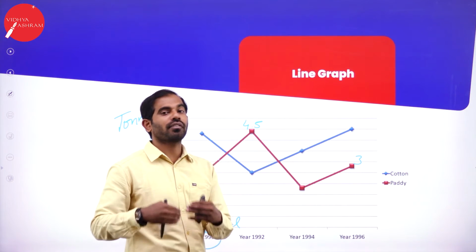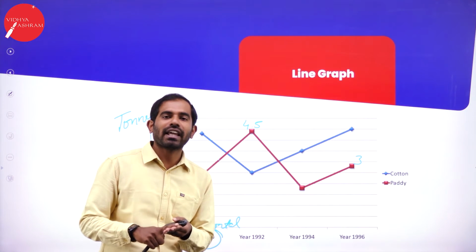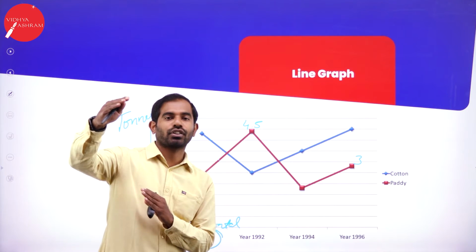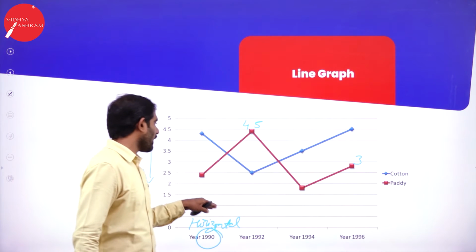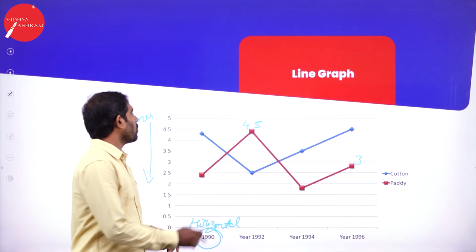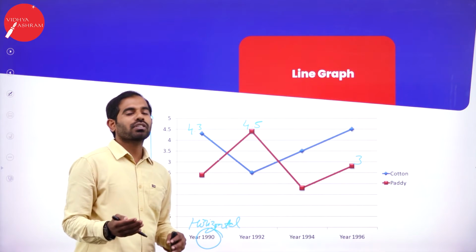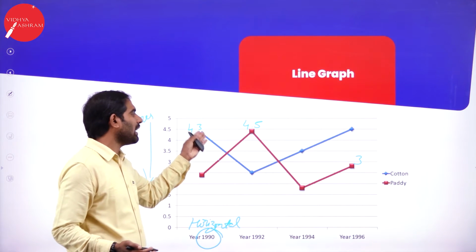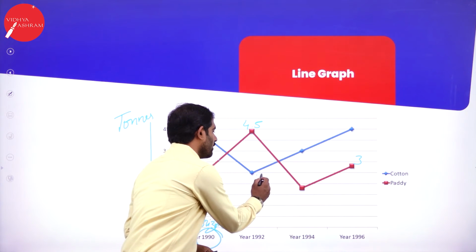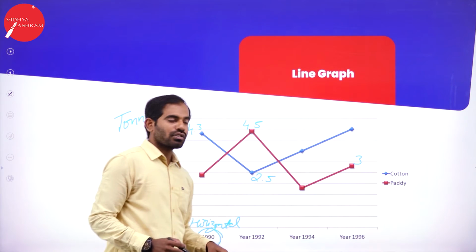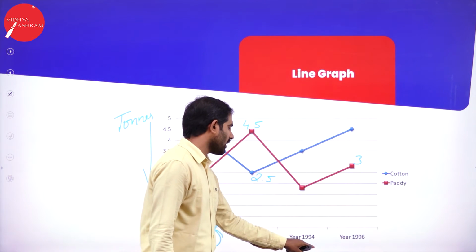So I am making use of different words here: nearly, drastically, collapsing, taking rise. There is a spike in the rise of production. Now you are comparing. Compared to paddy, cotton production in the year 1990 was approximately 4.3%. And again cotton collapses to the level of 2.5 tons when it comes to 1992. And again there is a rise, a gradual rise.